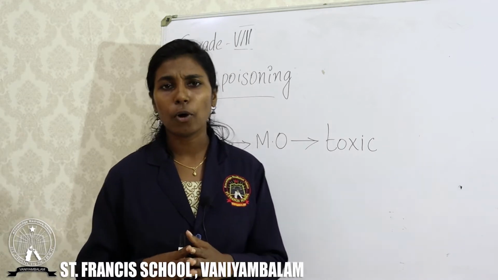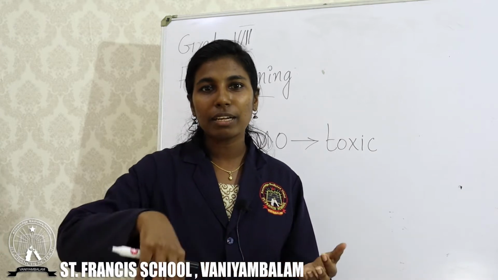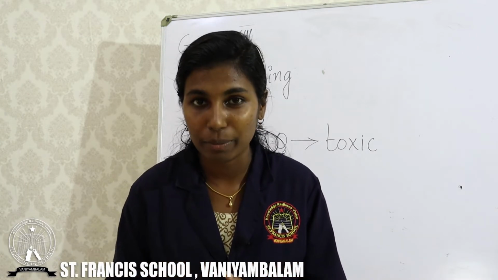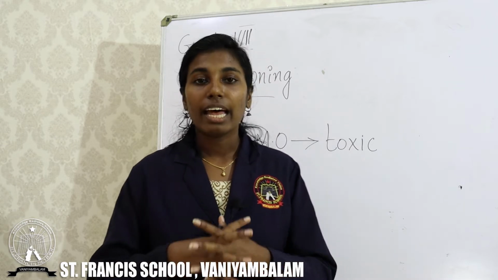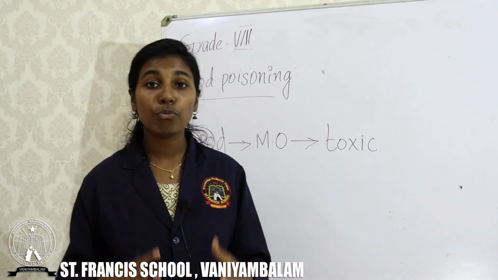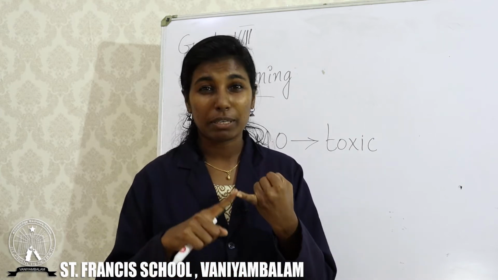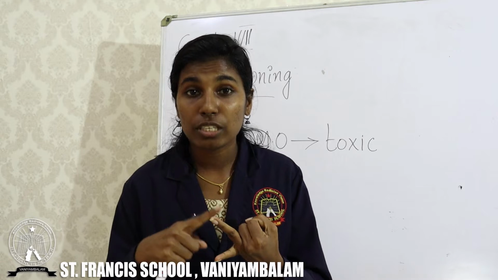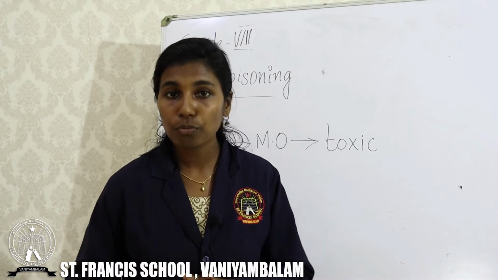If a food item is spoiled, there may be a bad smell, or its color may change, or its texture may change, and there will be some other changes, like maybe some bubble formation, and there may be some flies around it. So, if a food is spoiled due to the growth of microorganisms, there may be bad smell, change in color, change in taste. By all these characters we can identify spoiled food.